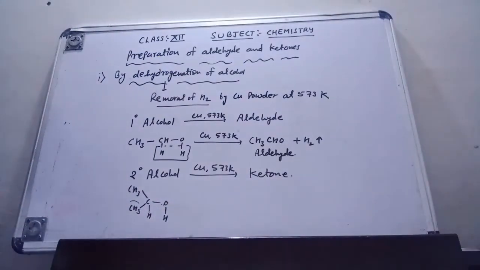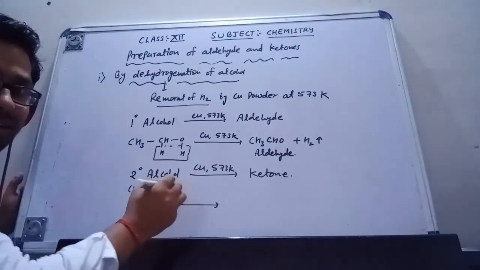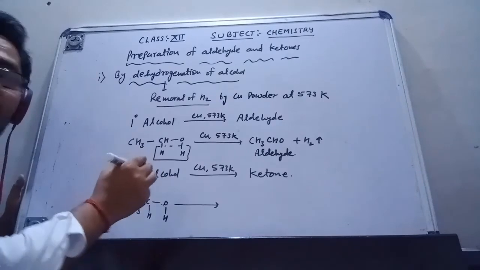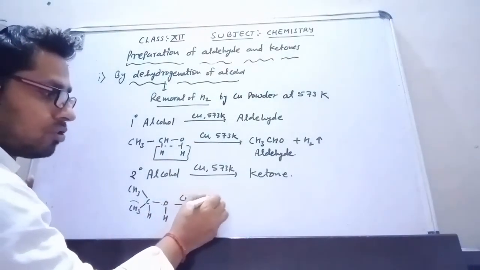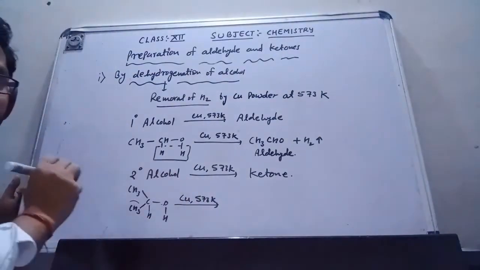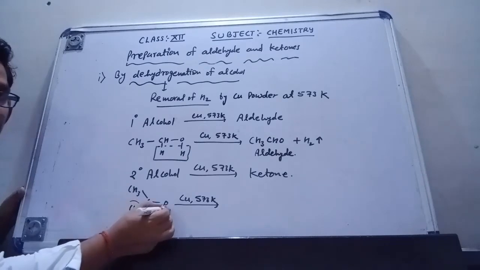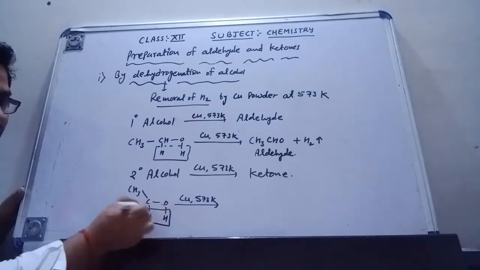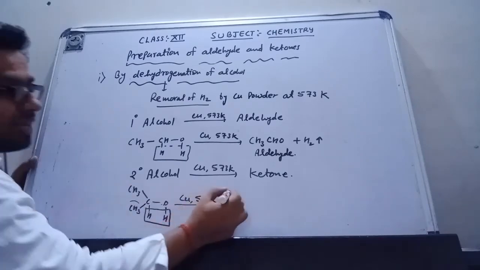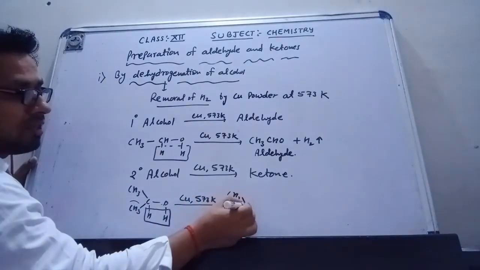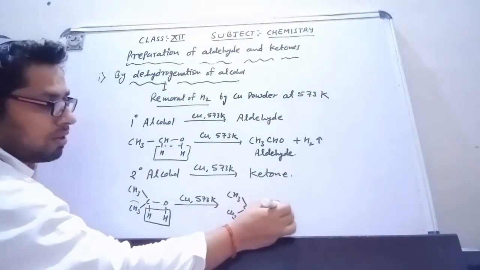Now if it reacts with copper powder at 573 Kelvin, then an H2 molecule is released, and what I am getting is CH3COCH3, that is CH3 double bond O plus H2.